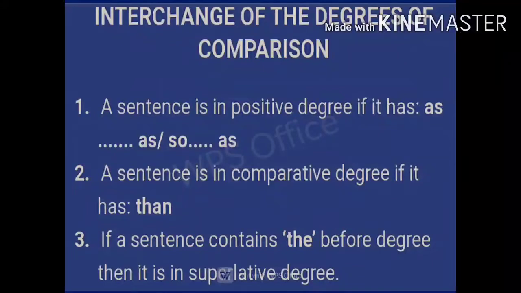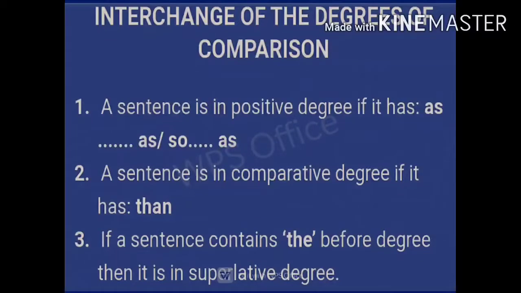Interchange of the degree of comparison. So, how will you understand or recognize the sentences? If a sentence is in positive degree, it has "as", then one adjective or one adverb, and then again "as", or it will have "so", and then one adjective or an adverb in between, and then again "as". So if this is there in the sentence, it is in a positive degree.